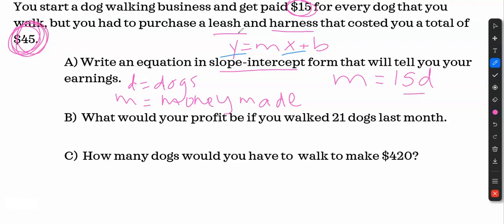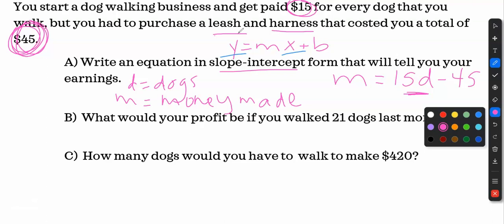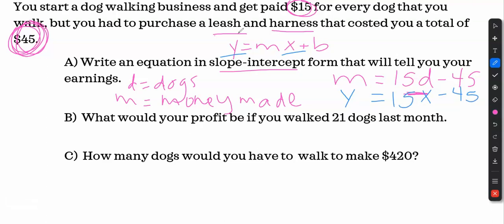So 15D represents how much money I'm going to make. I've got to factor in, well, I already spent $45. So whatever I make, I'm going to take away $45 because I already spent that. Of course, you could write it mx plus b if you wanted to use y and x. So this would be the same thing: 15x minus 45. There it is. Now they're going to ask me some questions about my equation.